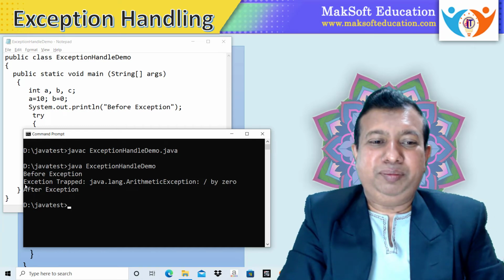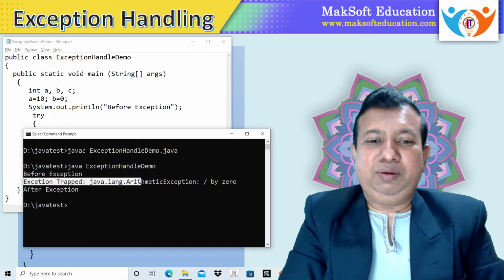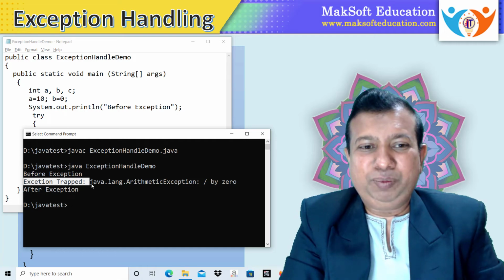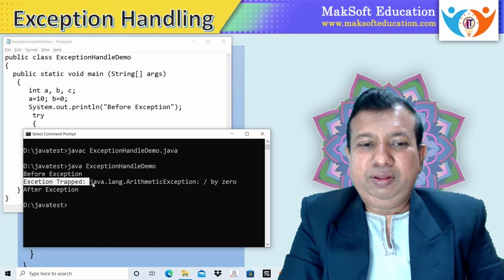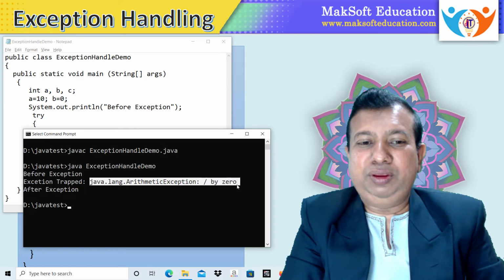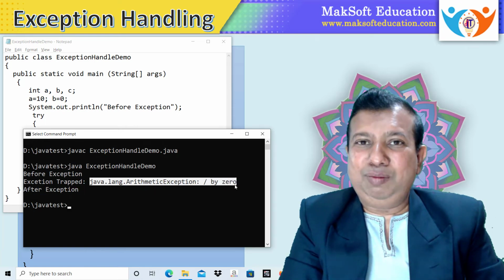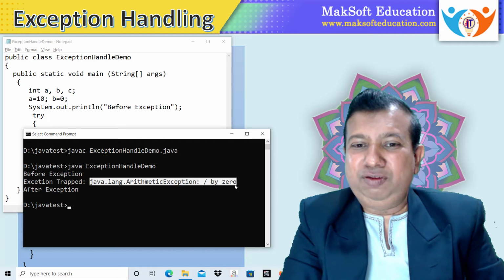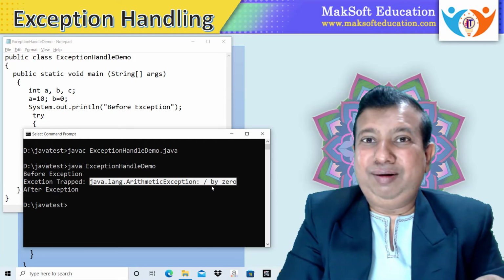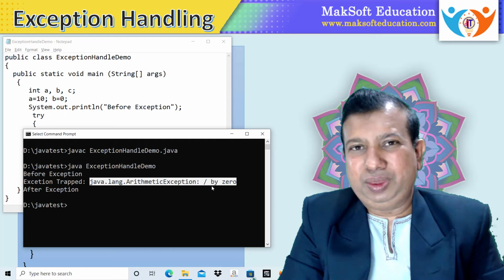This is "exception trapped", the string that we are displaying, and we are writing plus E, which explains what type of exception occurred. So here java.lang.ArithmeticException occurred because of division by zero. This is a clear-cut message to the user.